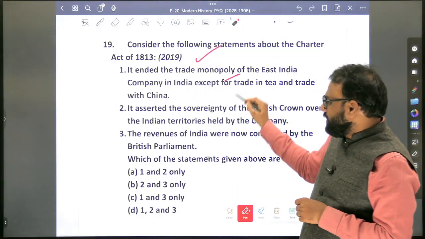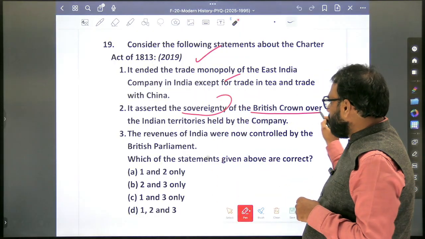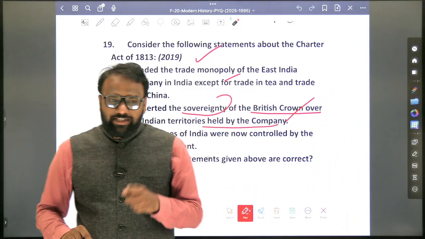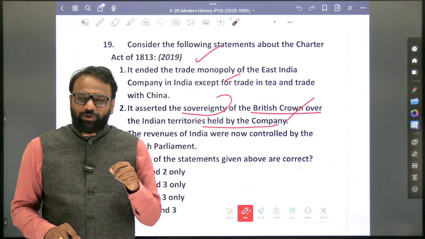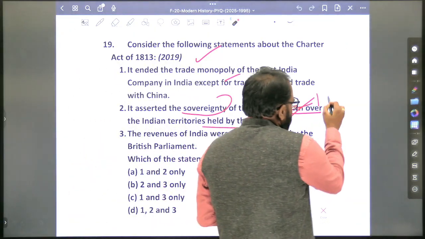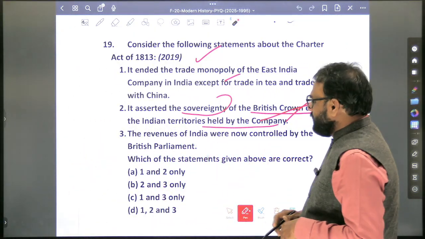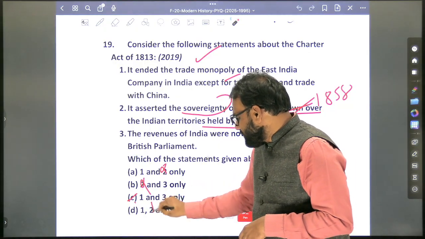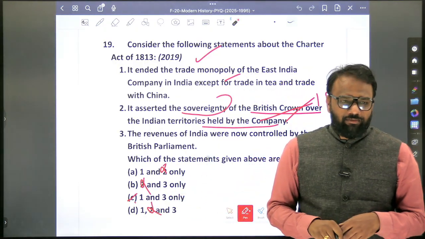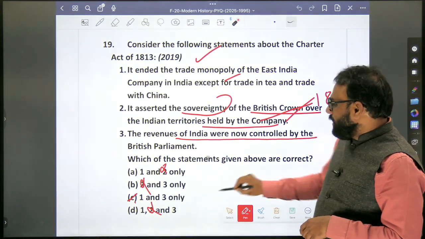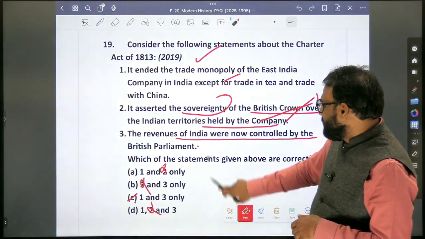So first one is correct. It asserted the sovereignty of the British Crown over the Indian territories held by the company. Second one is false, because it took place through which act? 1858. The second one is associated with 1858. So the first one should be part of the answer, but 2 should not. So it's only one option, that is 1 and 3. Okay, 1 and 3. So the revenues of India were now controlled by the... I made a mistake, I guess.